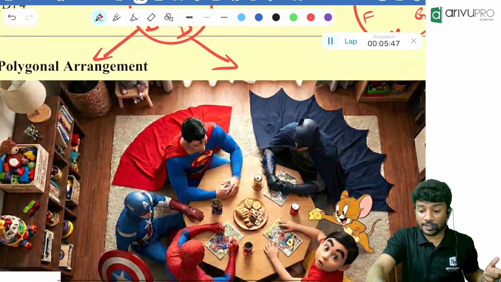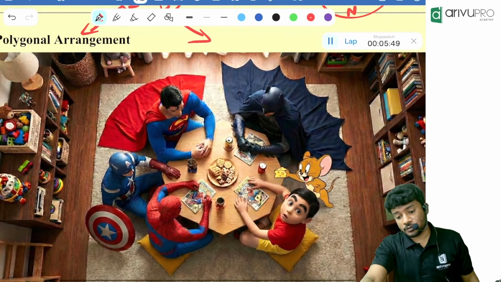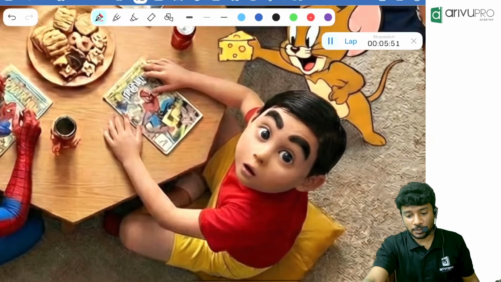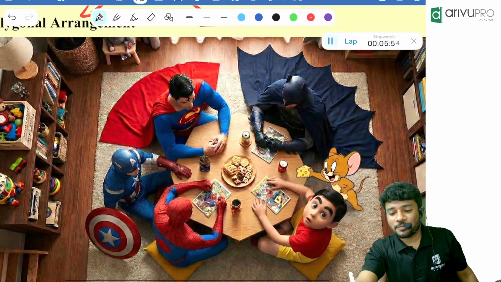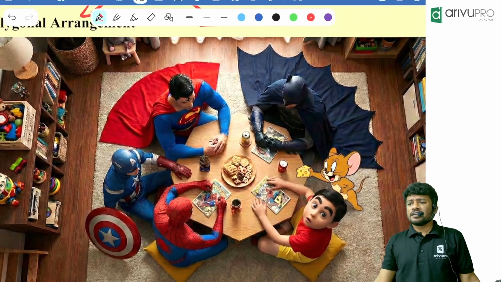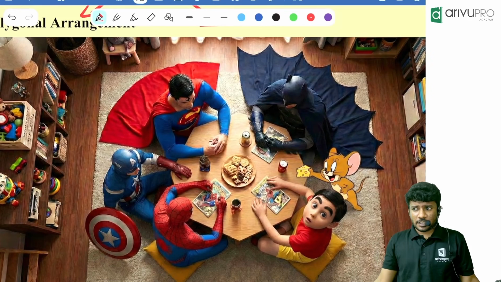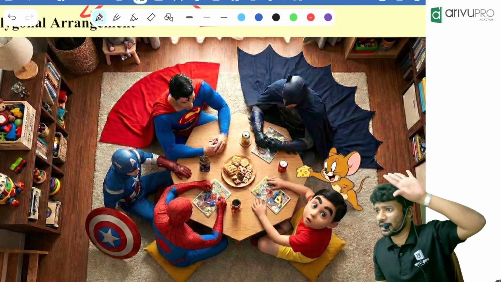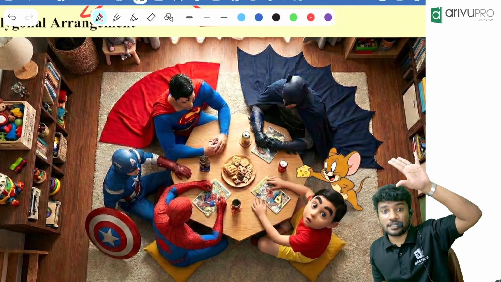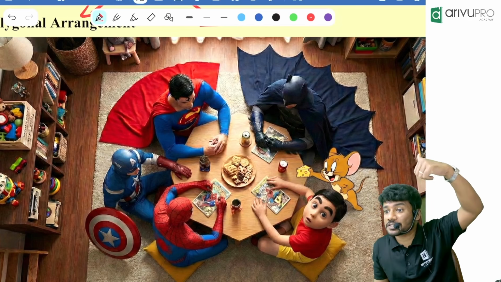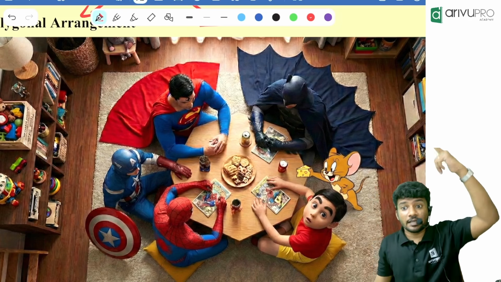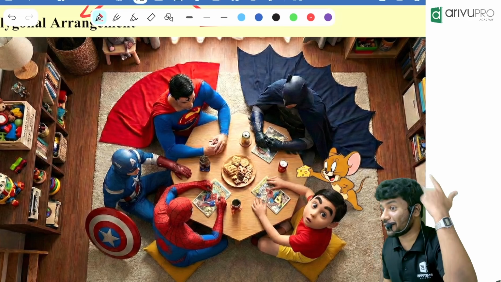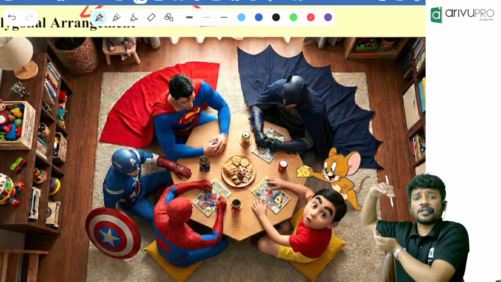If that is done, actually the chapter is completed, but we have to study about polygon also, right? Polygon means there will be some sides. Is square a polygon? Yes, a four-sided polygon, a quadrilateral. Five-sided polygon is called a pentagon. Six-sided polygon, hexagon. Seven-sided polygon, heptagon. Eight-sided polygon, octagon.